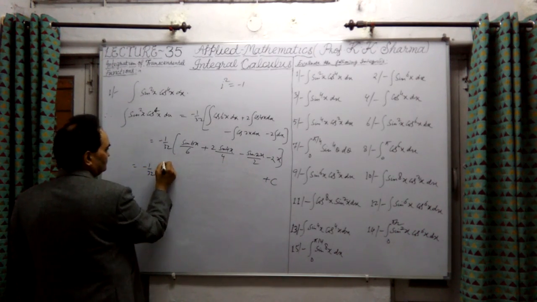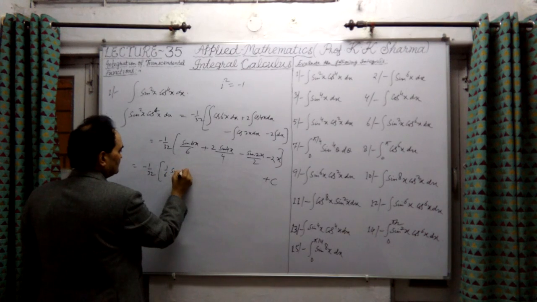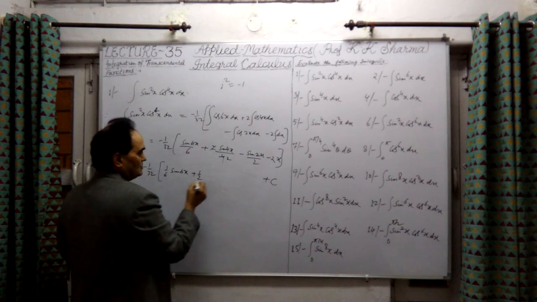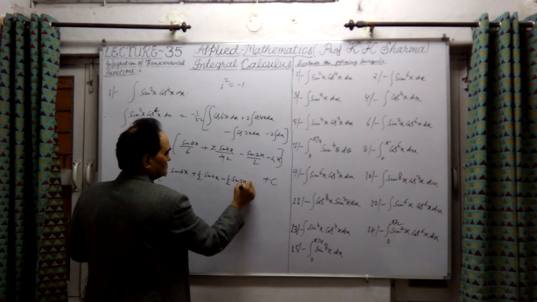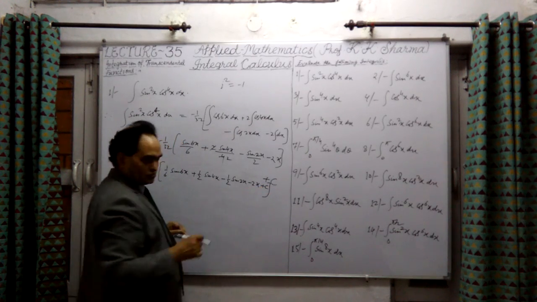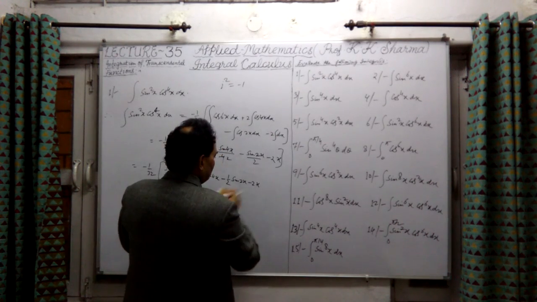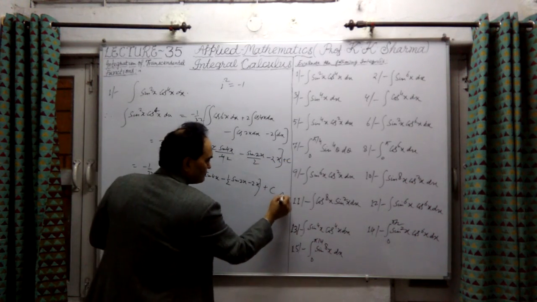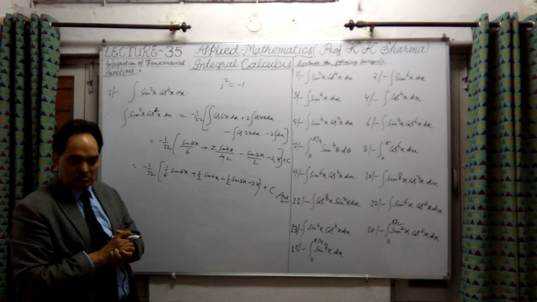Minus 1/32 into 1/6 sin 6x plus 1/2 sin 4x minus 1/2 sin 2x minus 2x, plus constant c. This is the answer. So this will be up to this plus constant c. This is the answer here. Question number one we have done. Okay, this is the process of integration of these functions.